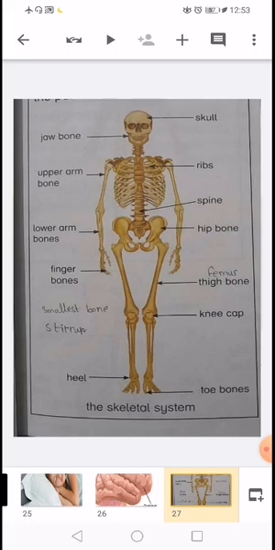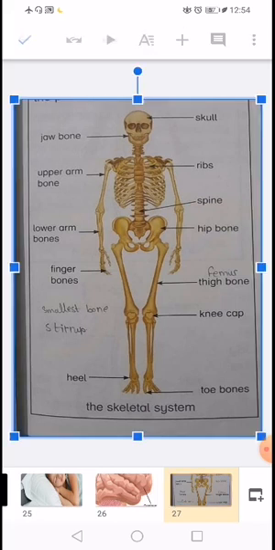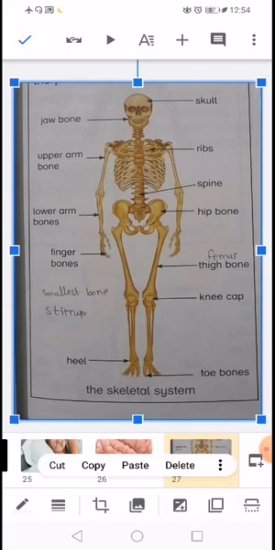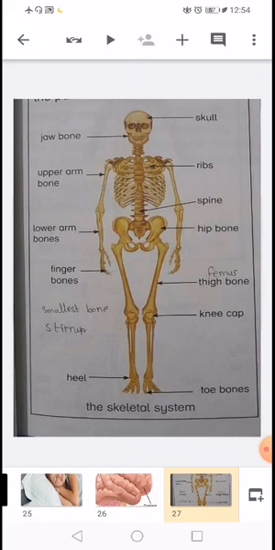The bones give the body a strong framework. They support the body and protect the parts inside. You can also see in this picture different types of bones, okay? The first one is called the skull, which protects the brain.